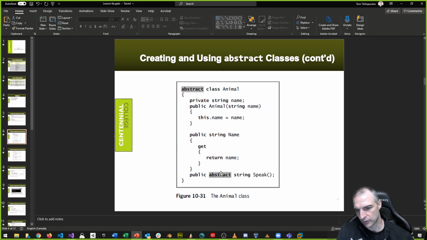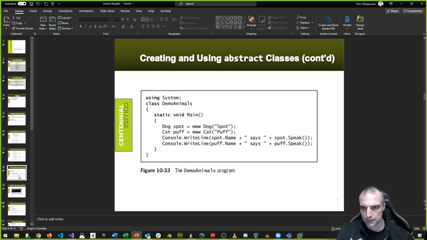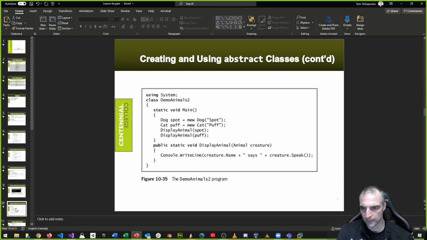So it's very similar to virtual, but when we mark it as abstract, it must be overridden. Okay? And here we can see exactly what happens. We're using dog and cat. We don't instantiate an object of type animal. Animal, that's not instantiatable, all right, if there is such a word. Okay? So that is the example of an abstract class, right?